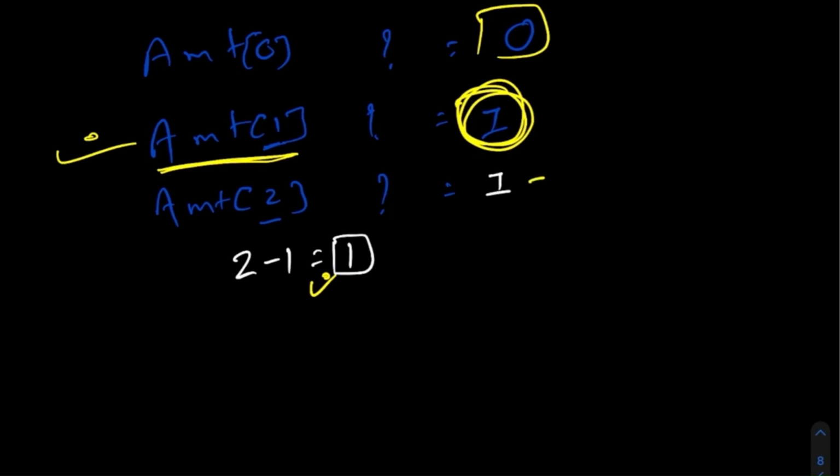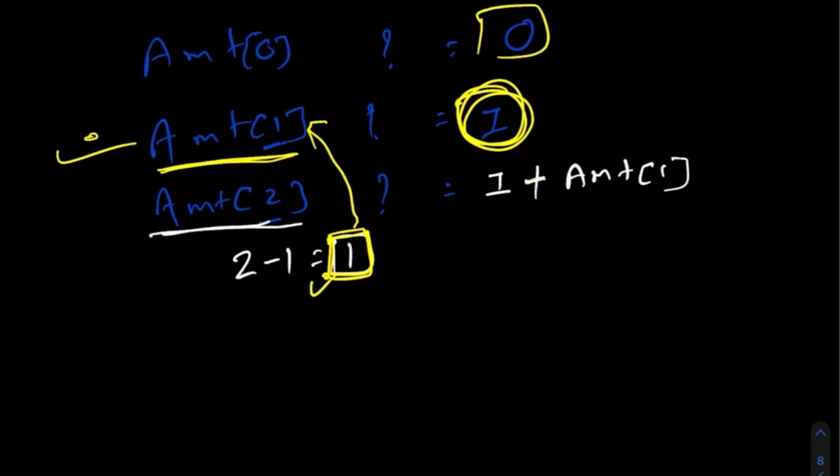So in this case, we have already used one coin, and now that we have generated this one, we know that the number of coins needed to create value 1 is already computed. So we will do 1 plus the number of coins needed to generate 1, and this would be the answer for generating the value 2 from the given coins. This becomes 1 plus 1, so 2, and this is our direct answer. These are the minimum number of coins we can use to generate value number 2.